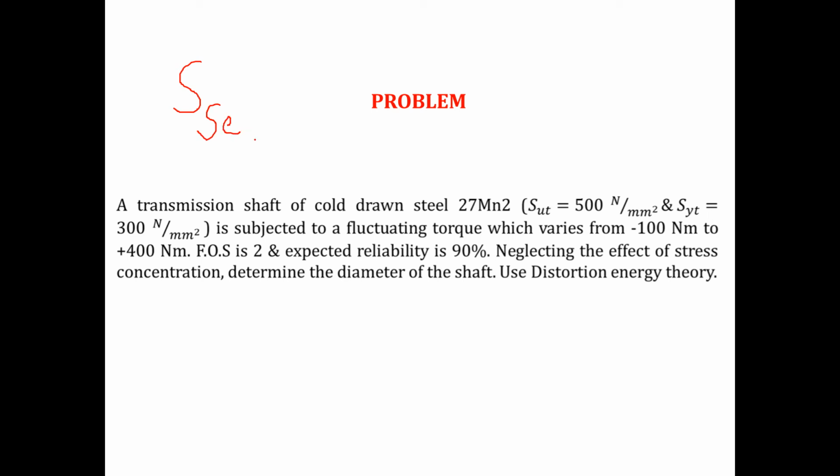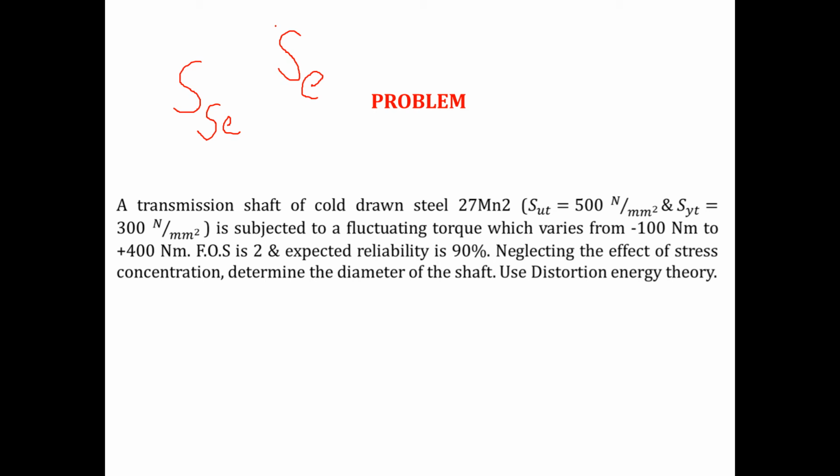What is SE? SE is the endurance strength of the same shaft if either axial or bending load were acting on it.